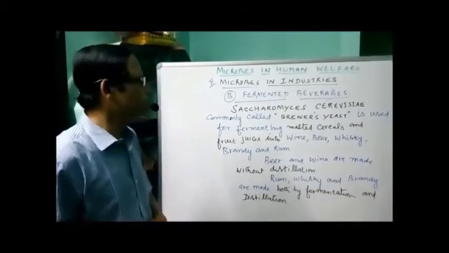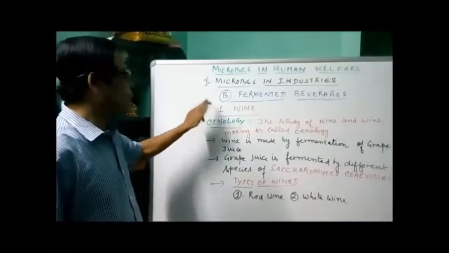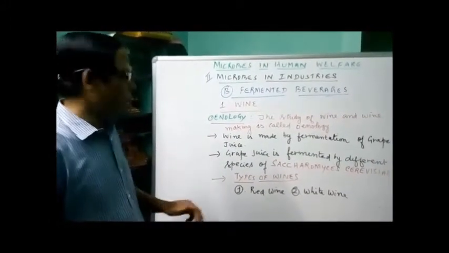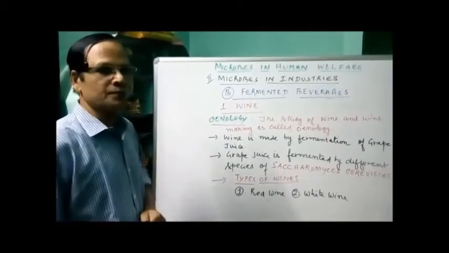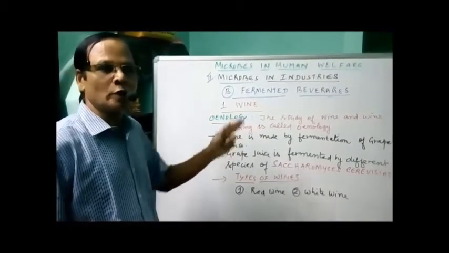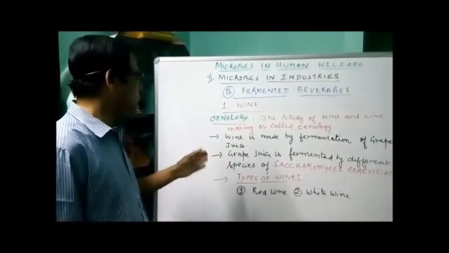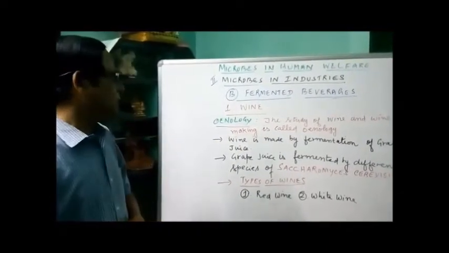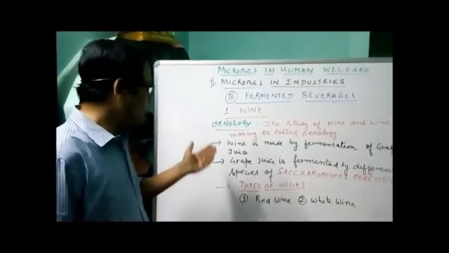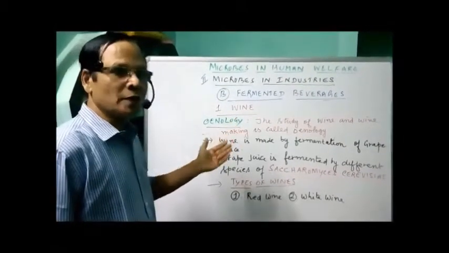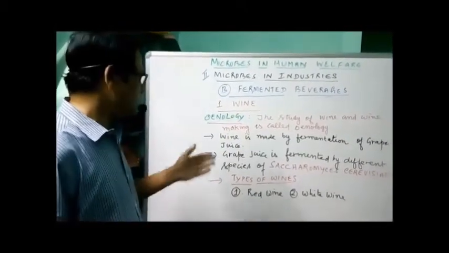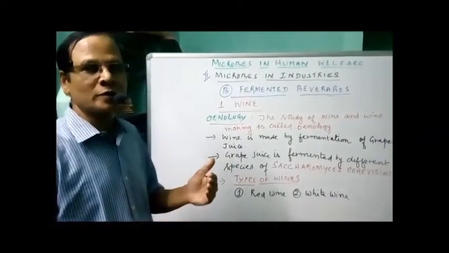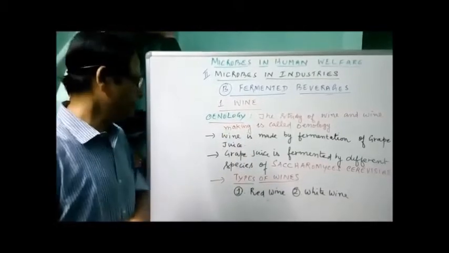Okay, let's take number one, the alcoholic beverage, wine. How is it prepared? What's the mechanism? And before that, what is enology? The study of wine and wine making is known as enology. Now, how is it made? Wine is made by fermentation of grape juice. So grape juice is fermented by different strains or species of Saccharomyces cerevisiae, that is a yeast.